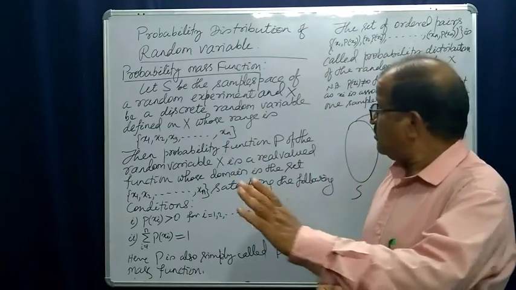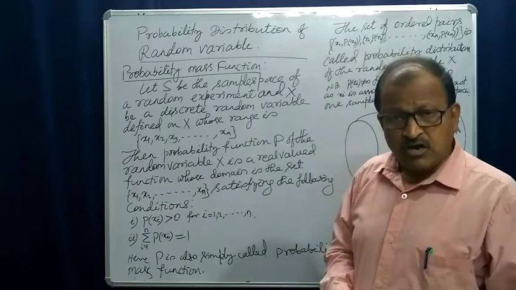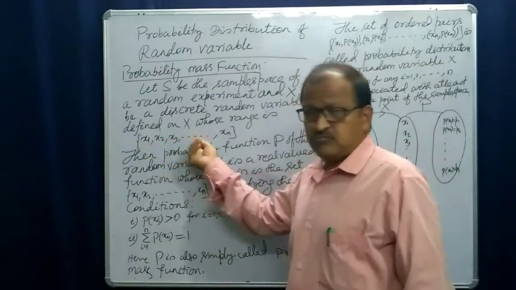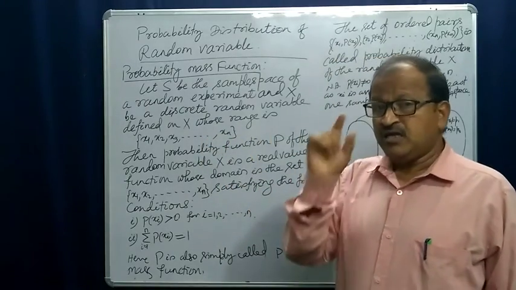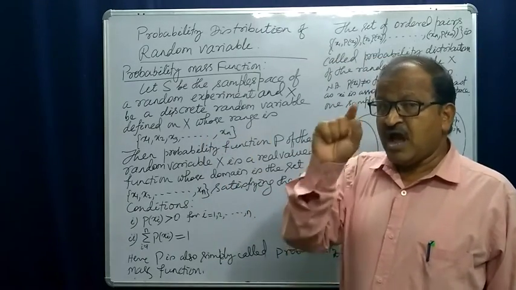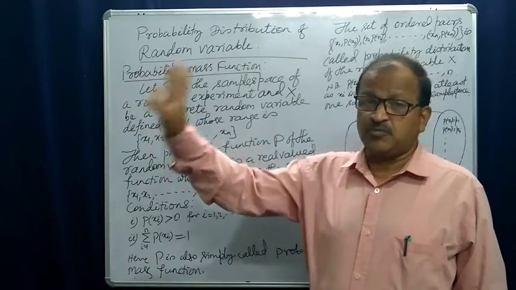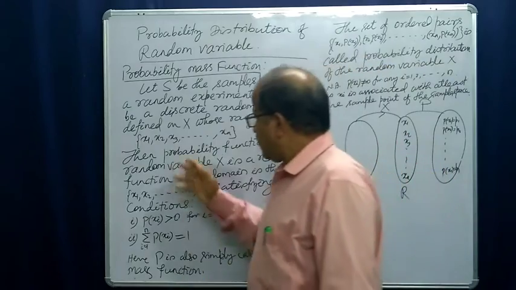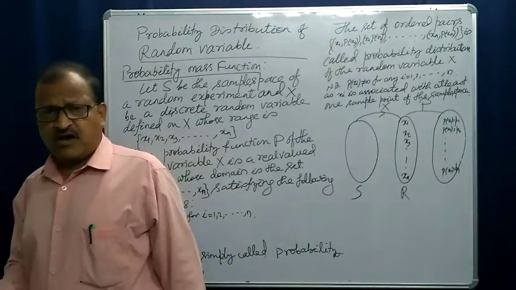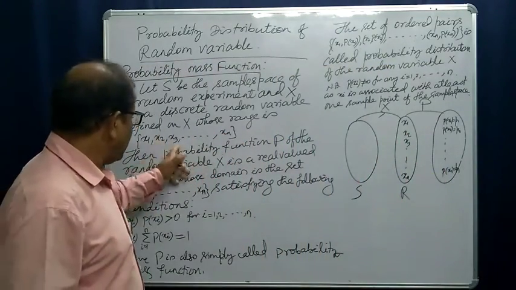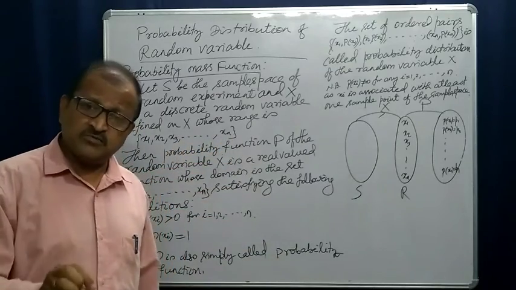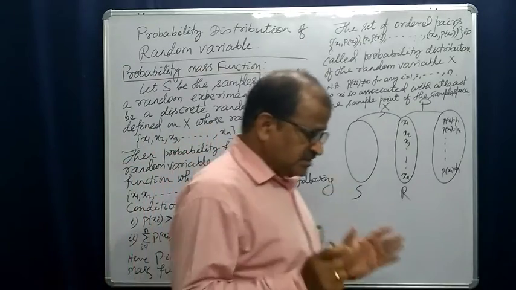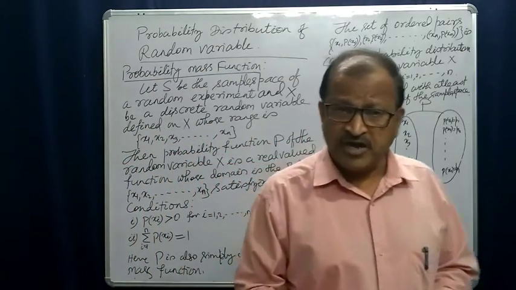The domain is the set of outcomes, sample points, or the sample space. So each of these values of the random variable is associated with at least one sample point. So the impossibility of the occurrence of any one of these values is not possible. It must occur in at least one sample point.